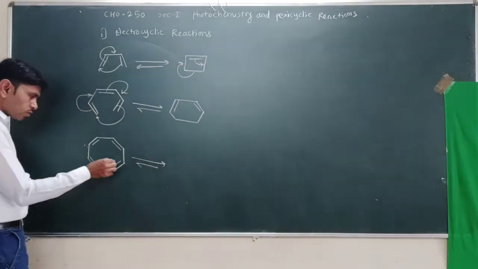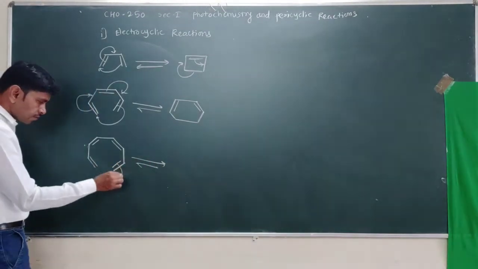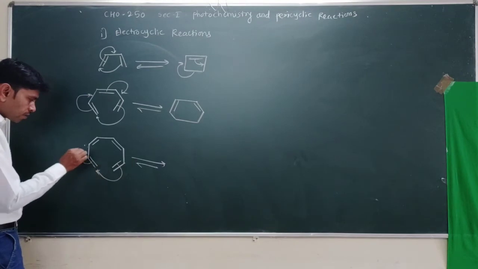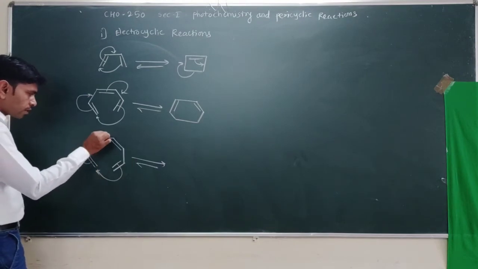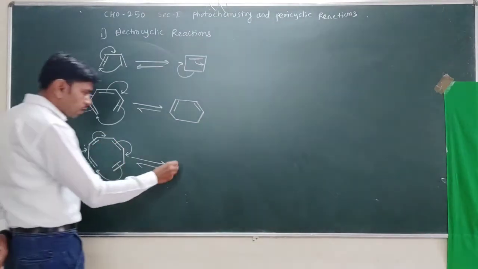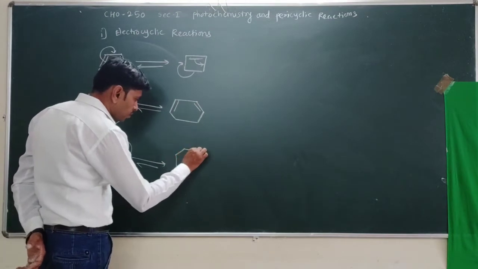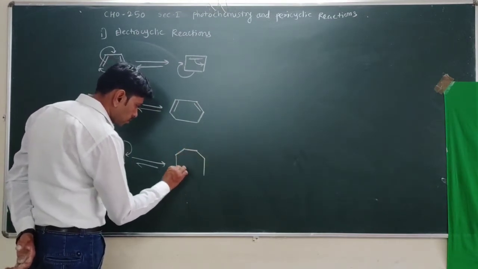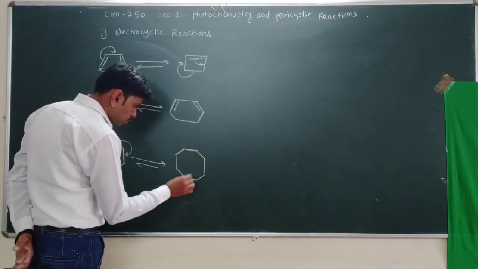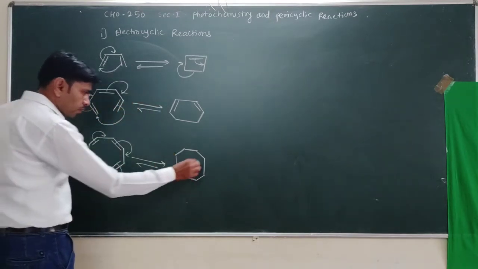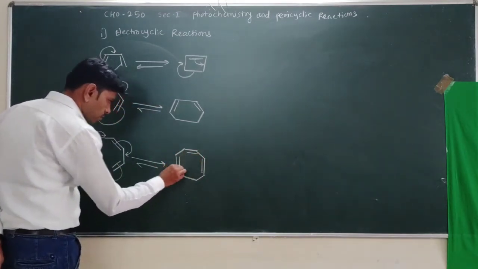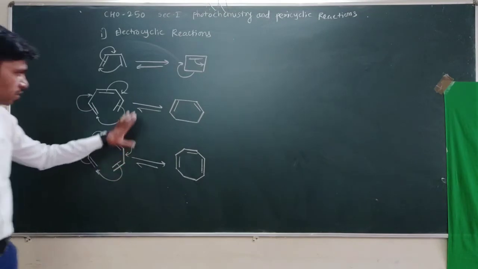These reactions are also reversible reactions. Here pi electrons shifted and a sigma bond formed, so these pi electrons are shifted in this manner, and we obtain the resultant product, where these double bonds are here. So these are the examples.